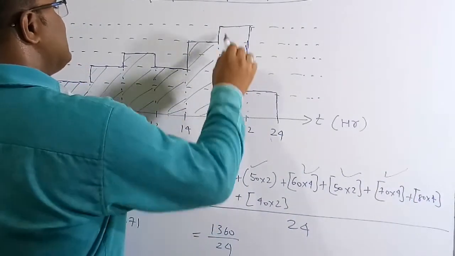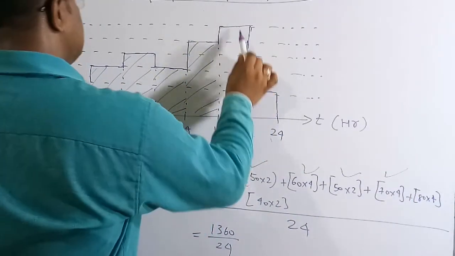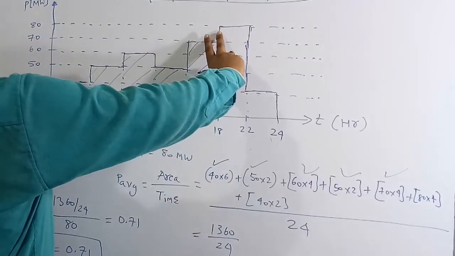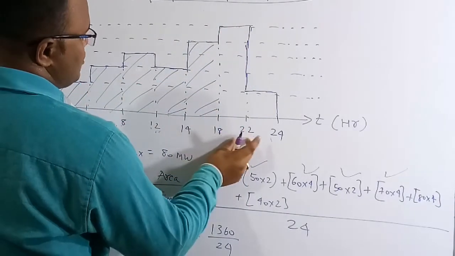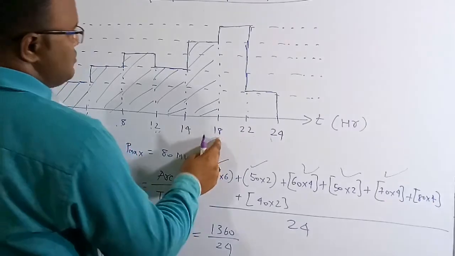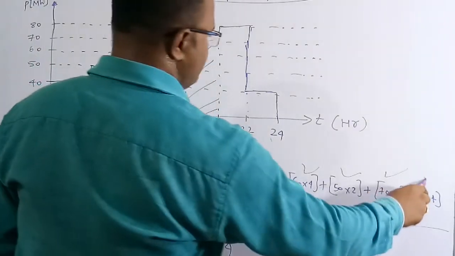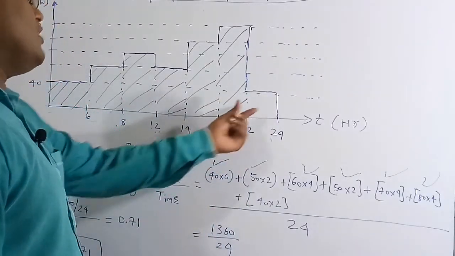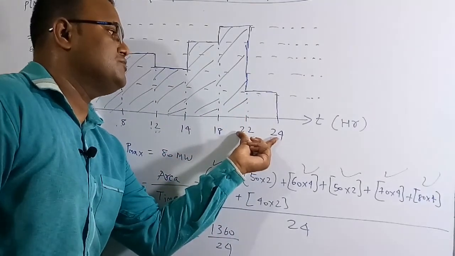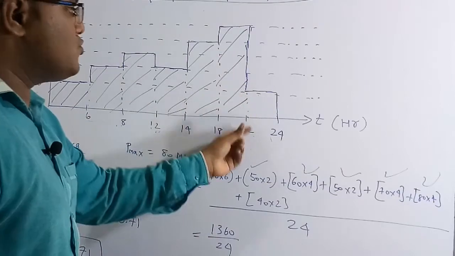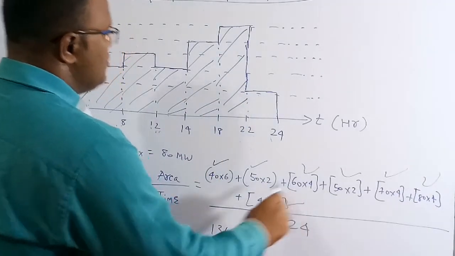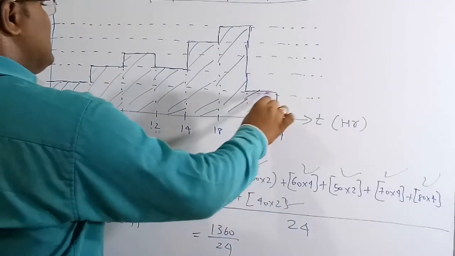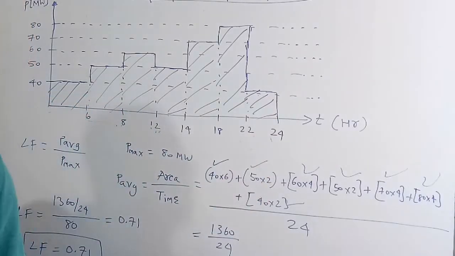Now the area of the next block: the y-axis is 80 megawatt and the width is 22 minus 18, which is 4, so 80 into 4. Now the area of this small block: 24 minus 22, which is 2, and the height is 40, so 2 into 40. Now we have figured out the total area of all these blocks.